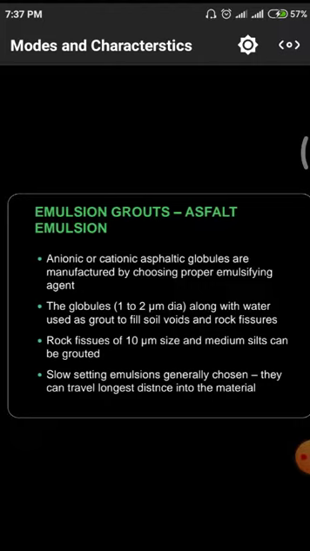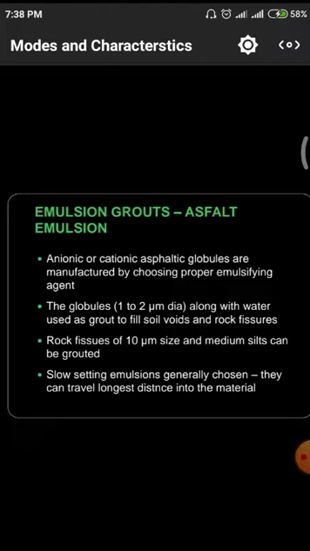In the asphalt itself, they are completely changing the ionic values. If the total particle is negative, those are called anionic, and if it is positive, those are called cationic asphaltic globules. Those are responsible to bond with surrounding material and fill the voids. The globules are 1 to 2 micrometers in diameter, and along with water are used as a grout to fill soil voids and rock fissures. And rock fissures of 10 micrometer size and medium silts can also be grouted by utilizing these emulsion grouts.